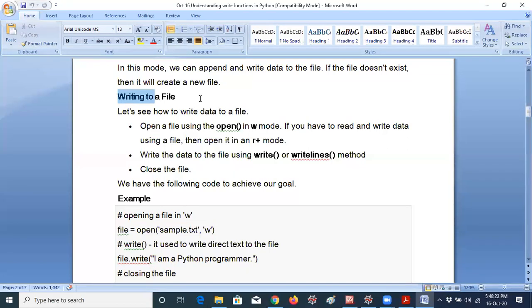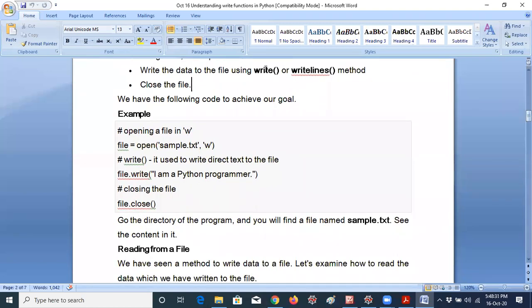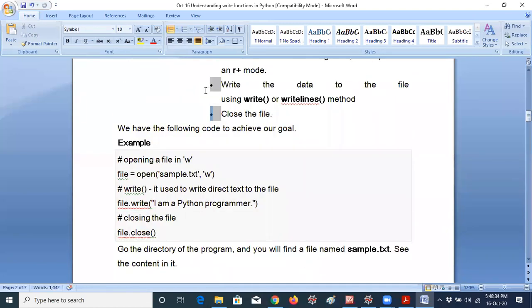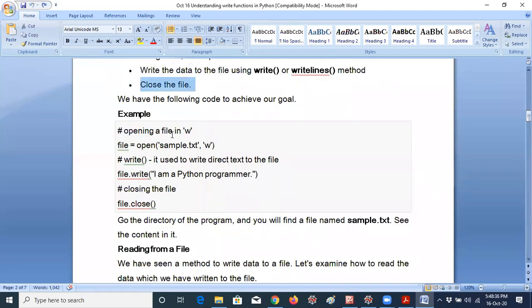Here I have given writing to a file. You have to open the file in W mode, and you have to use the write or writelines method. We have only two methods, and you have to close the file according to the syntax. Earlier we already developed a program like sample.txt with W. This file will be created with write mode. With file.write, the file is saved in the object file, that is file equals open. This is an object, a reference for the particular file.